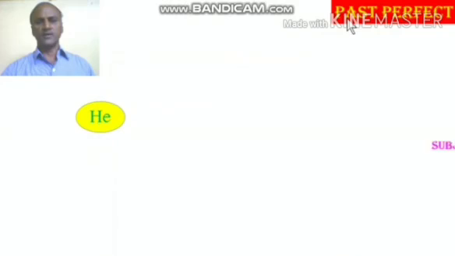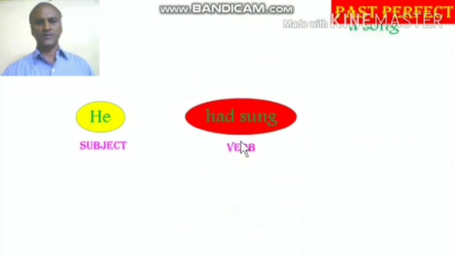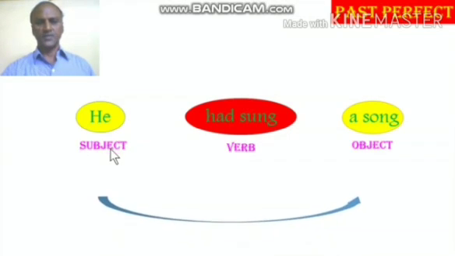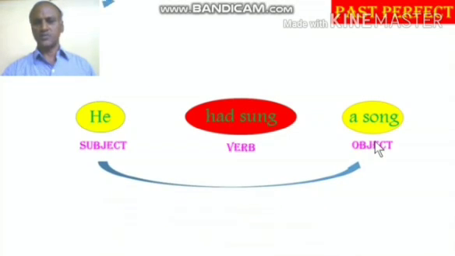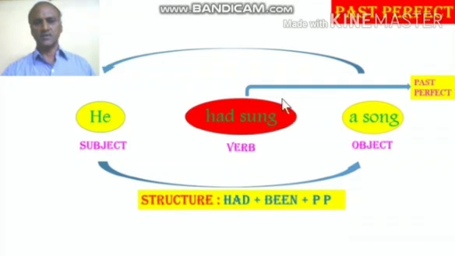Again, another example for past perfect. He is subject, had sung, verb, a song, object. That is the first step: subject, verb and object. Then the second step is to change the positions of subject into object, then object to subject place. Then the third step is to find out the verb had sung is in past perfect form.